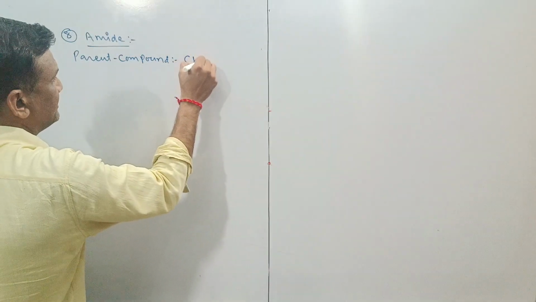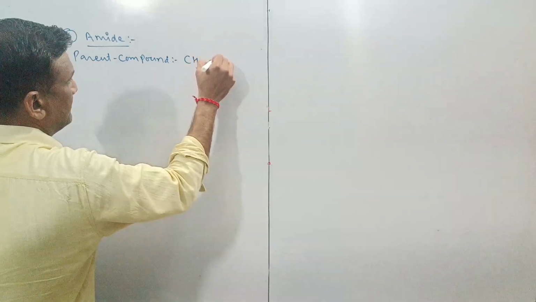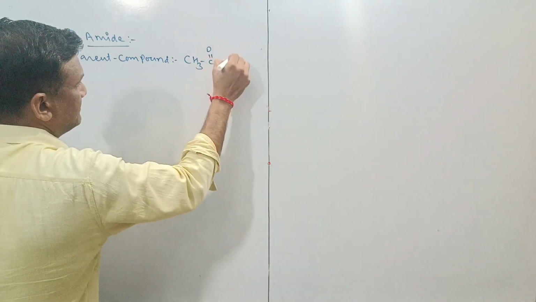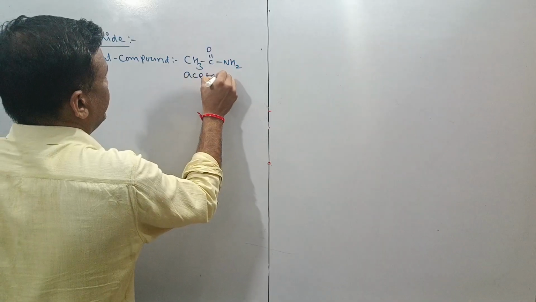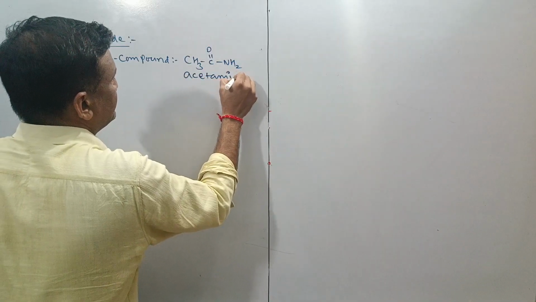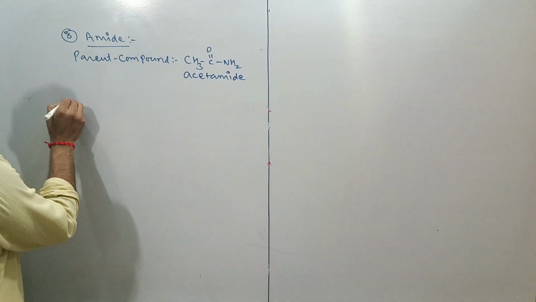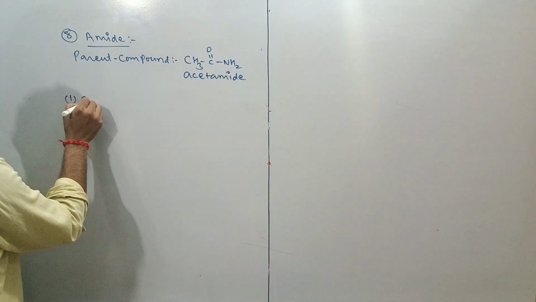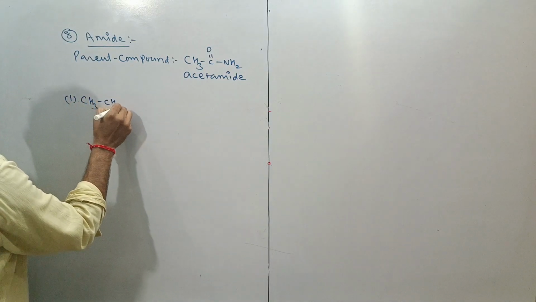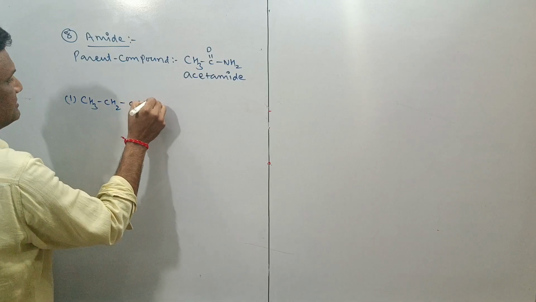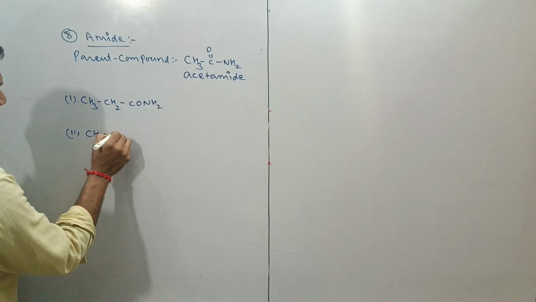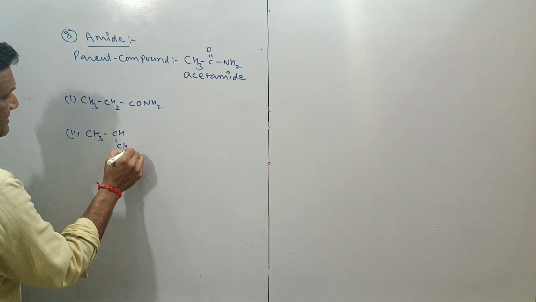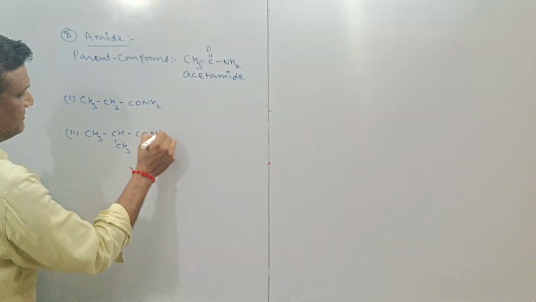that is your CH3CONH2, and this is called acetamide. Acetamide. If we go with the nomenclature, then we can take CH3CH2CONH2. Second compound CH3CH2CH2CONH2.